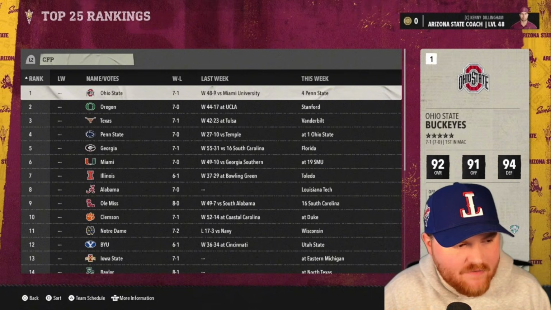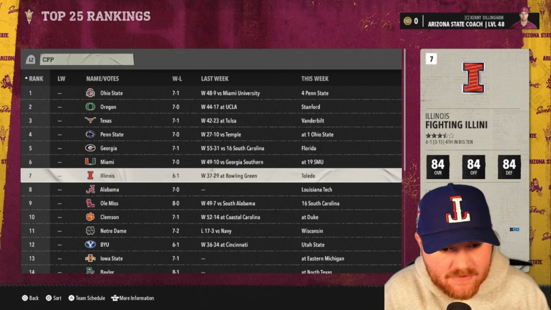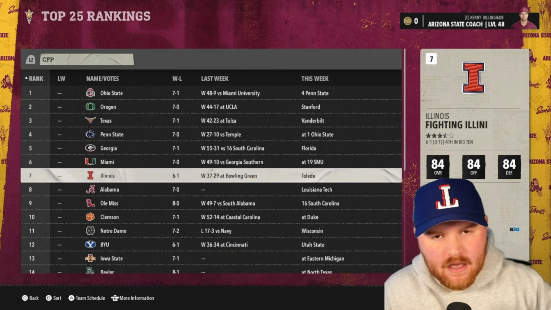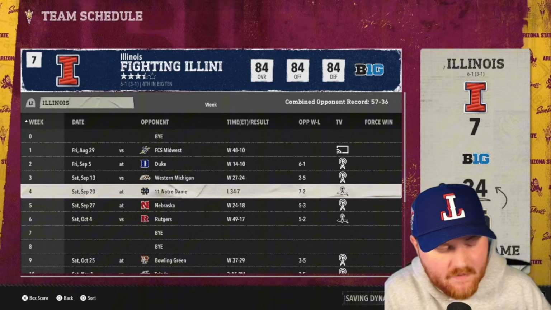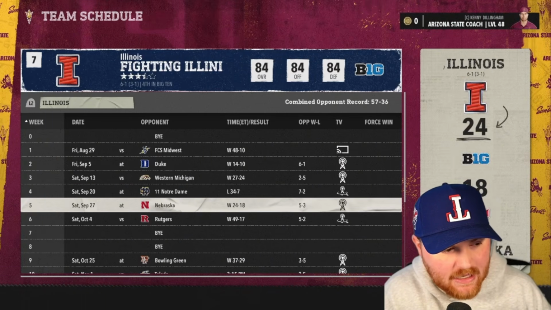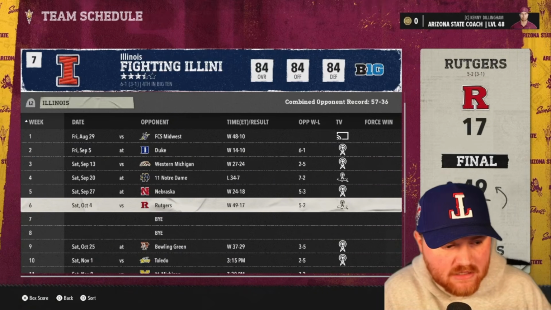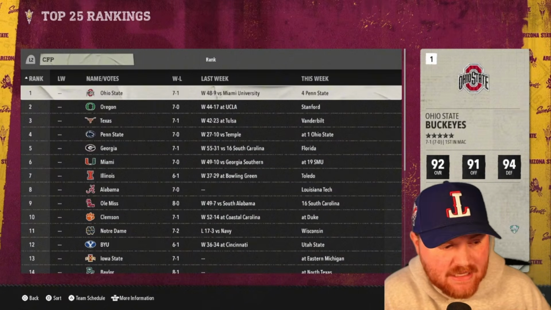Okay, so we have a couple of common teams in the top 5 here. Illinois is one of those teams that is interesting to see up so high. The thing about the Big Ten is that we moved out Ohio State and moved in Notre Dame as a straight-up swap and put a bunch of MAC teams in there. So we could see these teams that maybe we don't see get up so high do a little bit better. They lost to Notre Dame, but for the most part, they have stacked up on MAC wins. They just got the Western Michigan win and Bowling Green. Yeah, this team does not look like they're going to keep this going towards the end, but we'll see. Illinois at number 7 is interesting early on in the video.